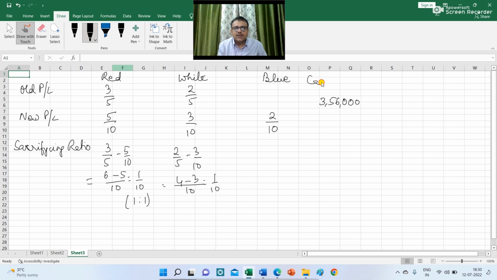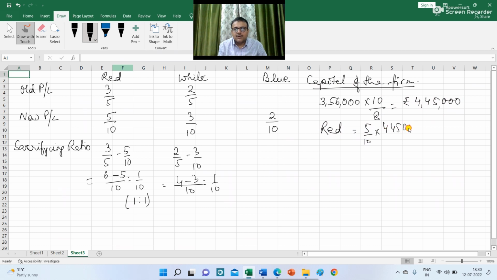So what is the capital of the firm? The capital of the firm is 3,56,000 into 10/8, because 3,56,000 is the balance of Red and White. So the capital of the firm will be 4,45,000. So the share of Red in the capital will be 5/10 into 4,45,000, which will be 2,22,500.